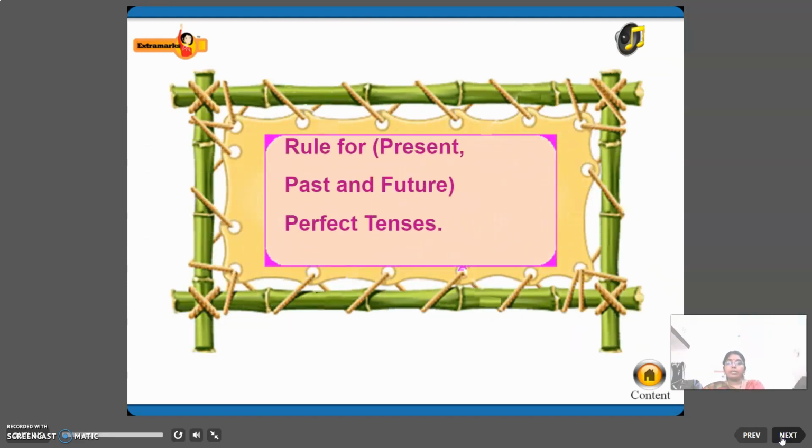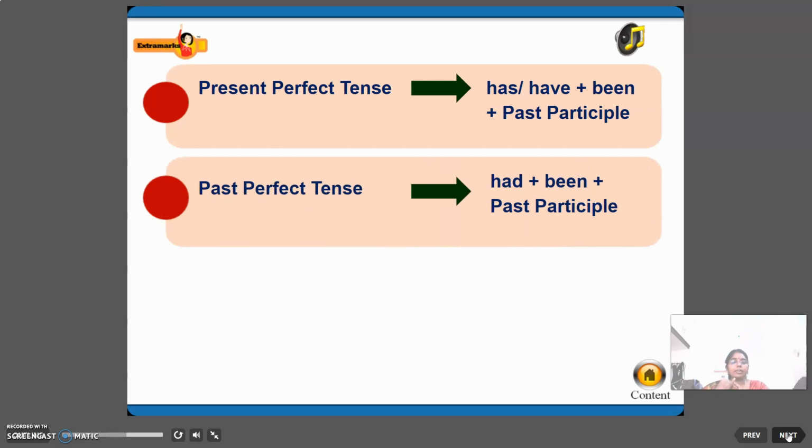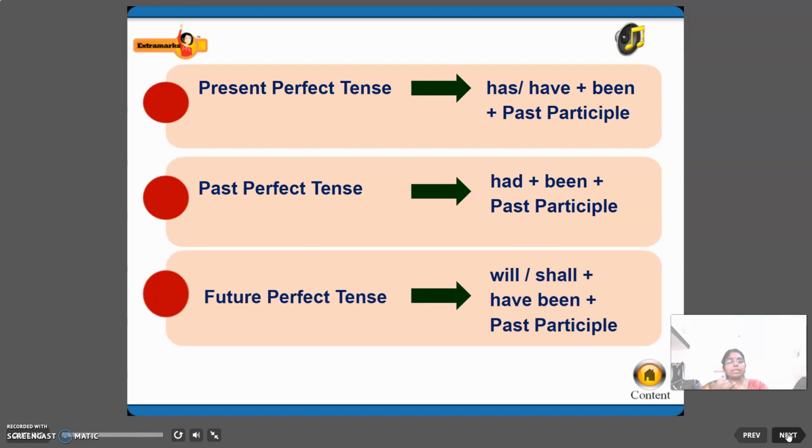Okay. Right. Now the rules for present, past and future perfect tenses. Now present perfect tense. What is the rule? Has, have. When it is singular, you have to use has. When it is plural, you have to use have, plus been plus past participle. Has or have plus been. If it is continuous, we use being.